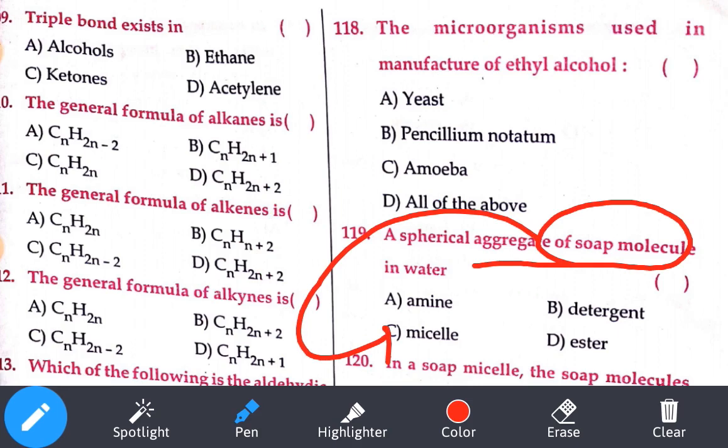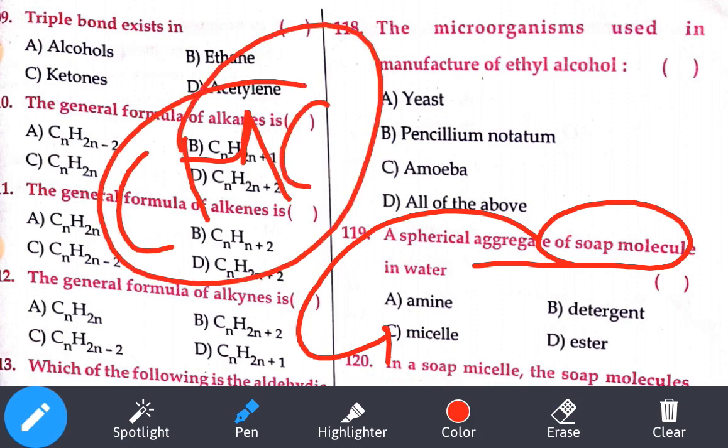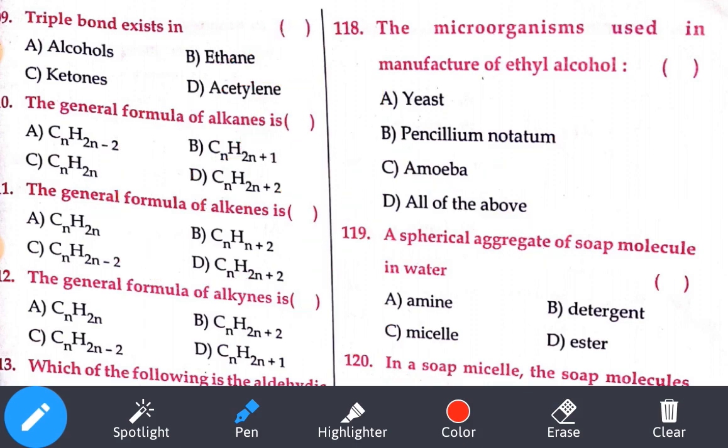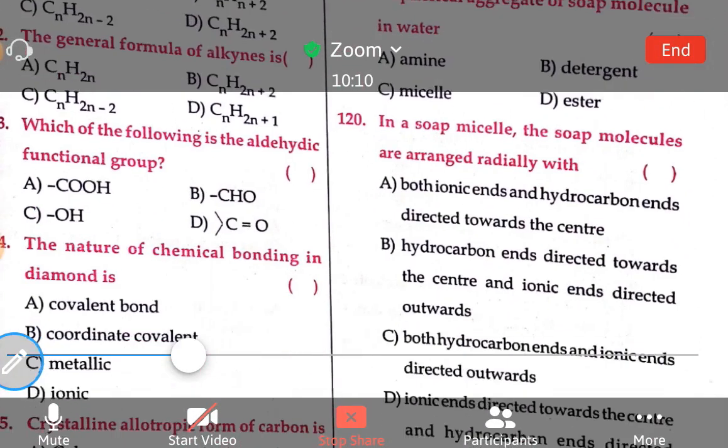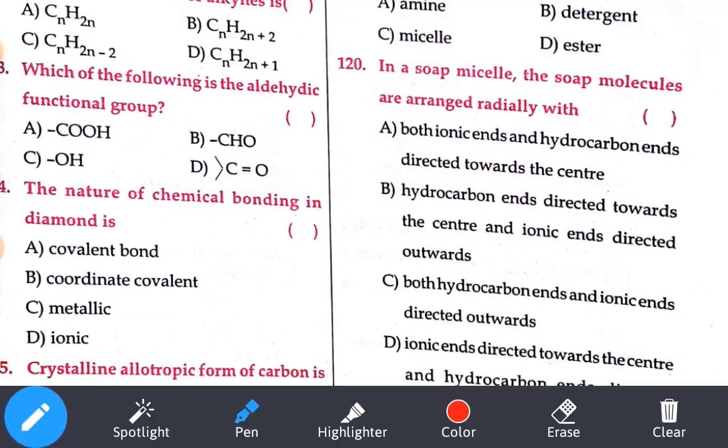Next one. 120th bit. In soap micelle, the soap molecules are arranged radially. We already know that if you take this as a soap molecule, this is called our hydrophobic end, and this is called our hydrophilic end. Think that there is dirt here.